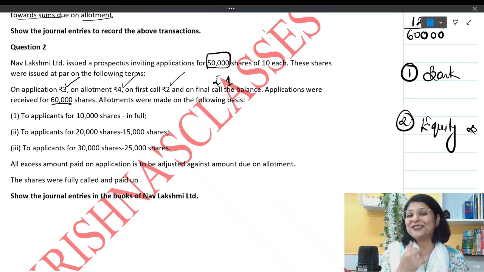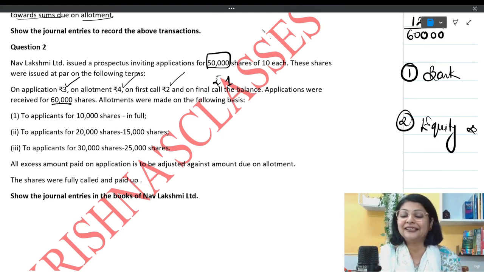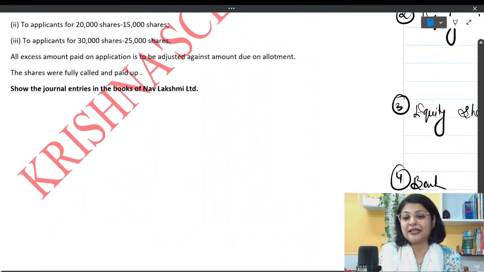So let's do this one and then we'll discuss that later. So what is this? Analysis table is required first of all.